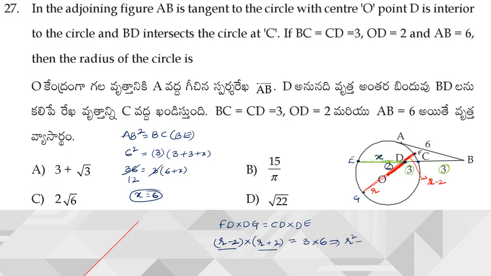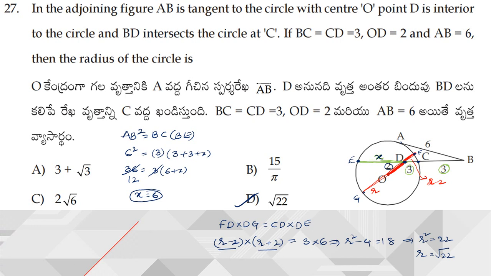I can write R square minus 4 is equal to 6 3s are 18. So from this, R square is equal to 22, R is equal to root over 22. Because radius is always positive, we should not consider the negative value here. Hence the radius of the given circle is root over 22.